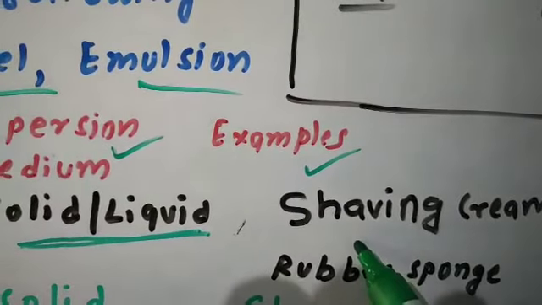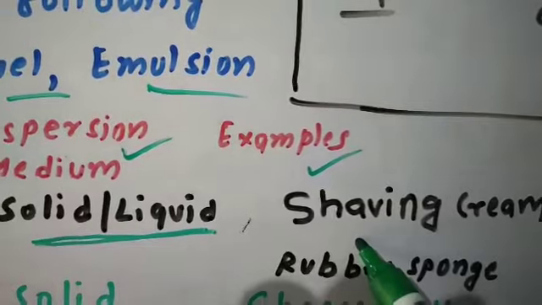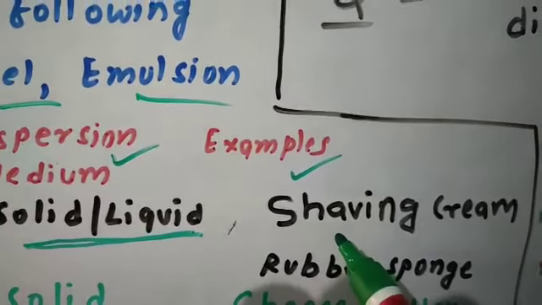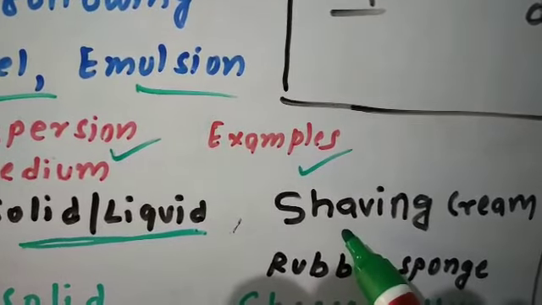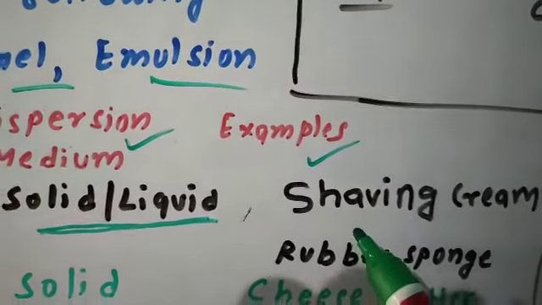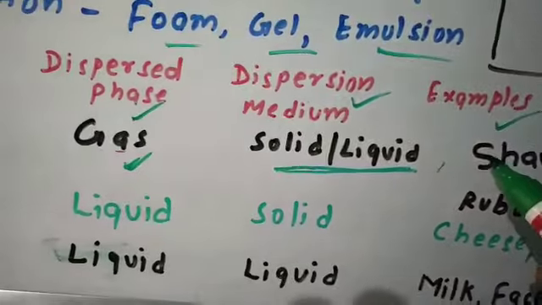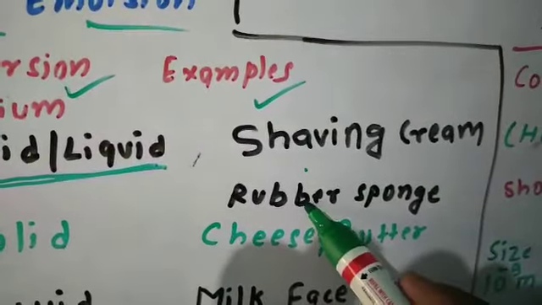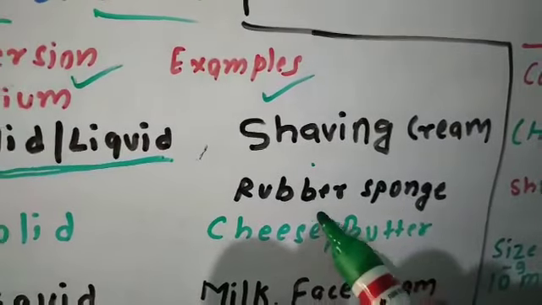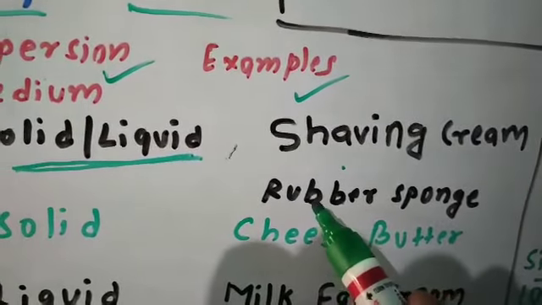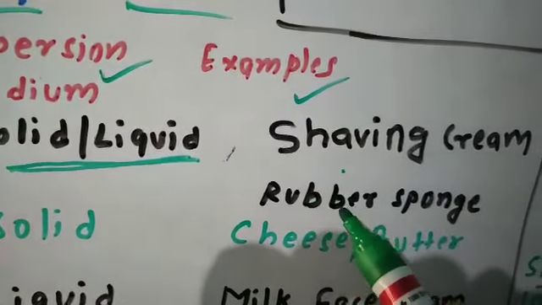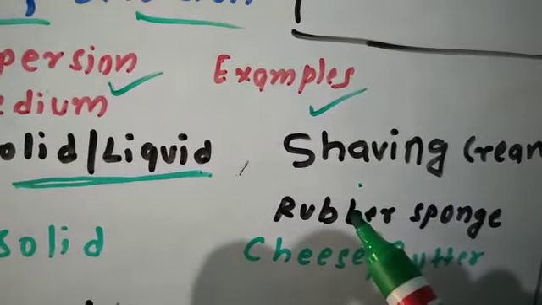Shaving cream is an example of foam, a colloidal solution in which dispersed phase is gas and dispersion medium is liquid. Rubber sponge is also an example of foam in which gas is the dispersed phase and dispersion medium is solid.